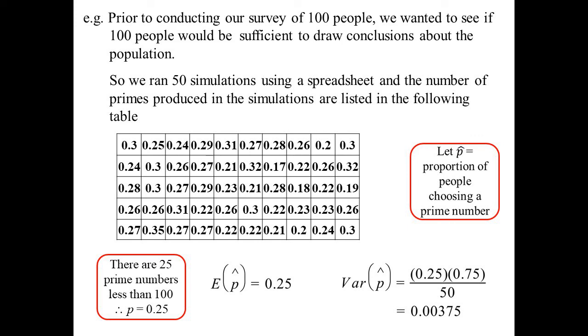The variation, what we would be expecting for the variance then, is 0.25 times 0.75 divided by the population size. So 0.00375. So we're not expecting a huge spread. So let's say I'm happy if my estimate is within 5% of the actual value. So P, remember, is 0.25. So what I'm saying is I would like my estimate to be in between 0.2375 and 0.2625.